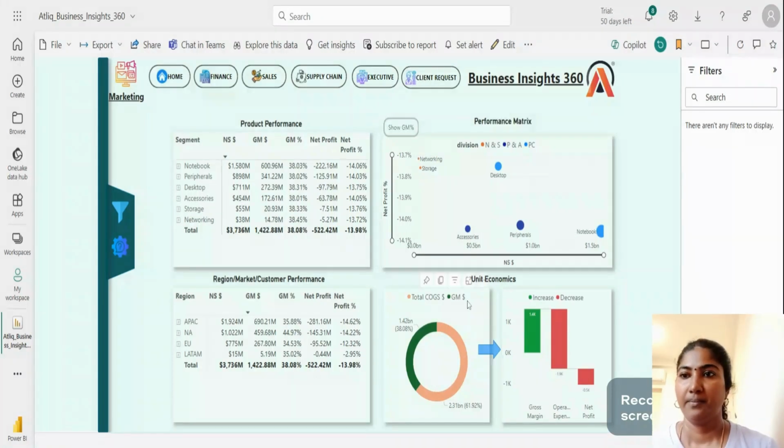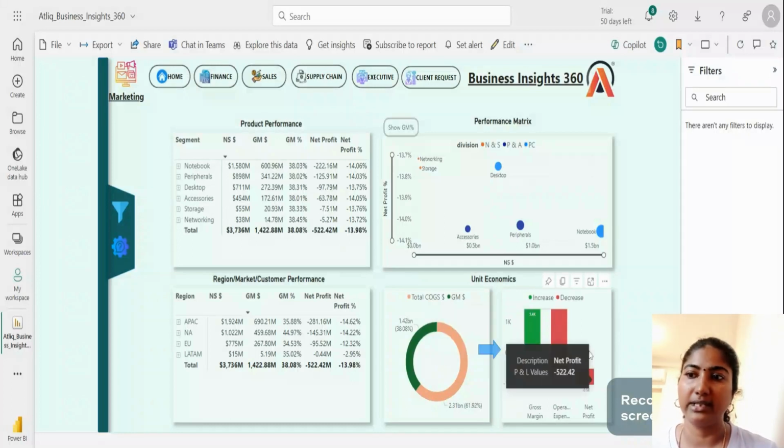So this is the unit economics, which we are going to break down further. By deducting the total COGS from the net sales, we get the gross margin percentage. From the gross margin, if we deduct the operational expense, we get the net profit. If you see here, we are spending more on operational expense than the gross margin, so we are getting a negative net profit.